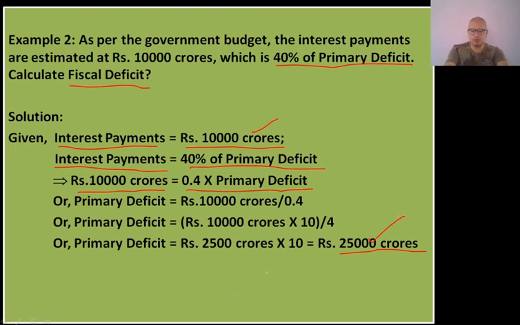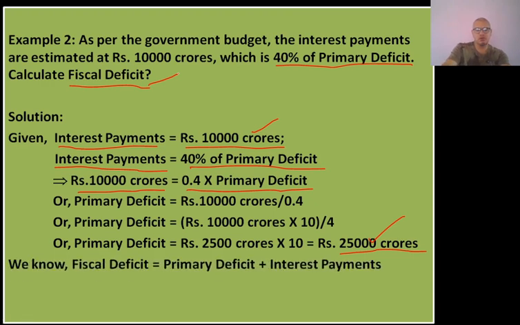Now we are asked to find fiscal deficit in the question, isn't it? So how will we find the fiscal deficit? We know the formula of fiscal deficit. From the formula of primary deficit, we know that primary deficit is fiscal deficit minus interest payments. If you have attended the previous classes, just yesterday's class, then you will know the different formulas of fiscal deficit or the formula of primary deficit. So the formula of primary deficit is fiscal deficit minus interest payment.